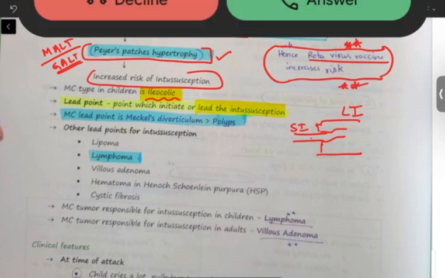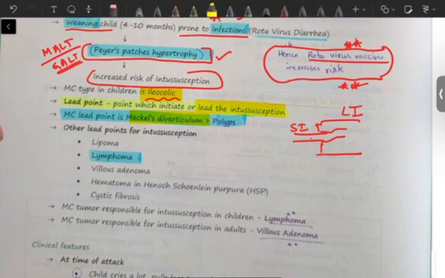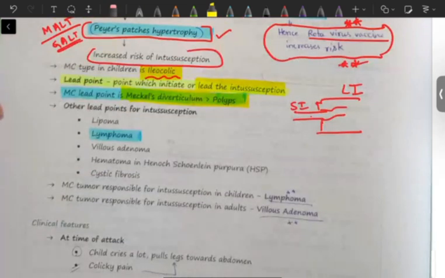The most common lead point is Meckel's diverticulum, greater than polyps. After this, other lead points for intussusception can be a lipoma, lymphoma, villous adenoma, hematoma, Henoch-Schonlein purpura, or cystic fibrosis.